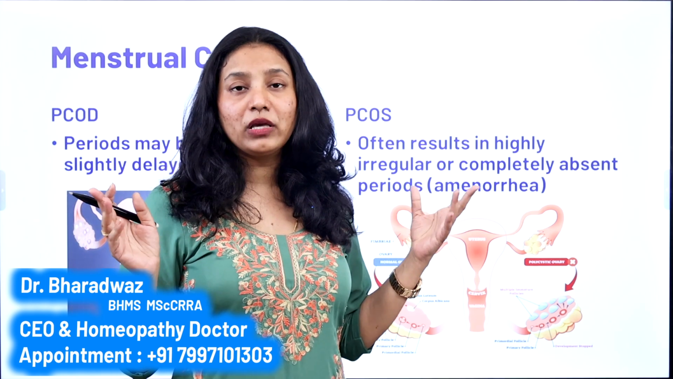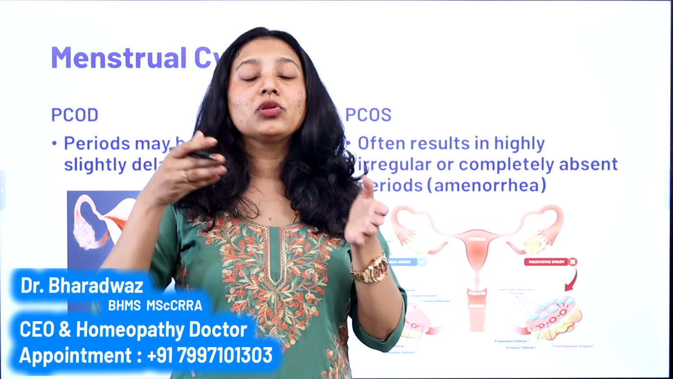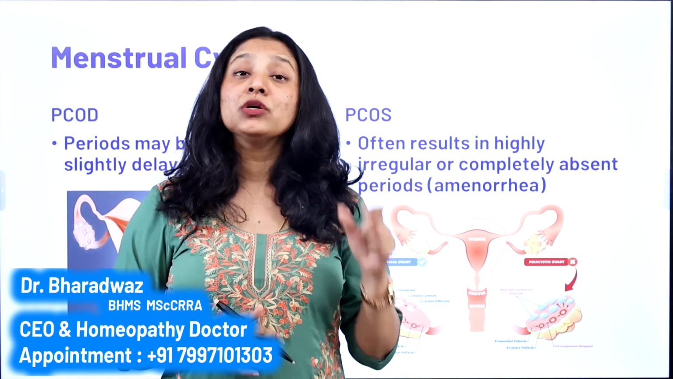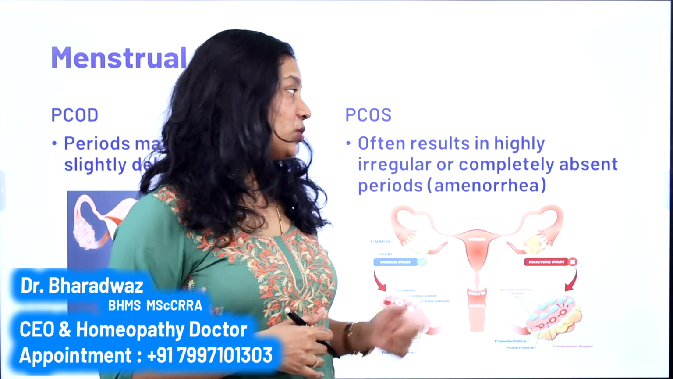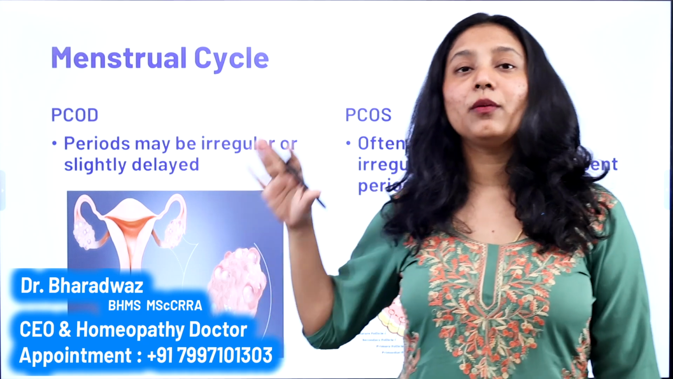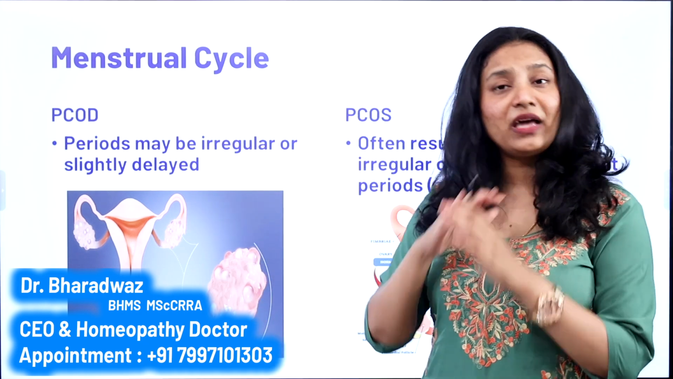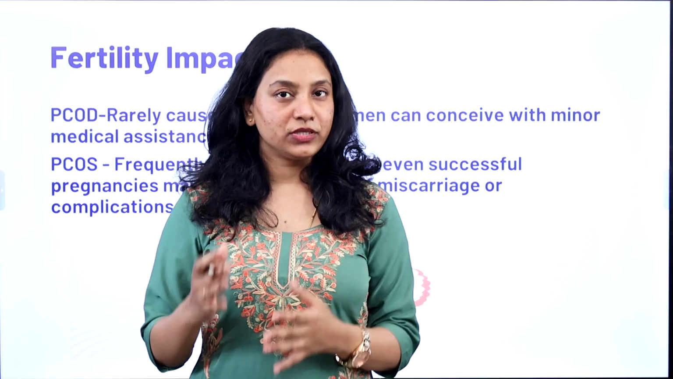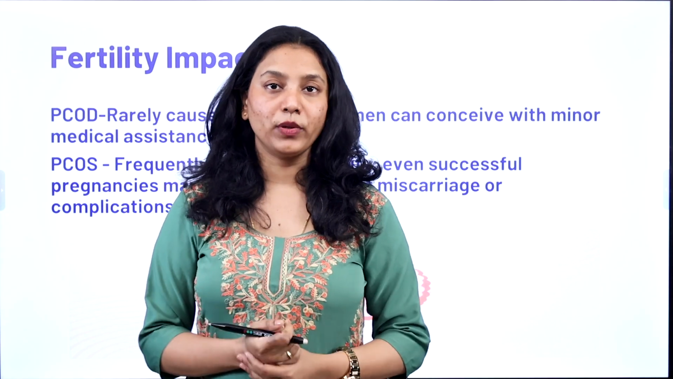Also, there is no sign of your period, and then it suddenly appears. So there is no regularity in that. That is called an irregular period. So that is characteristic of PCOS, right? So PCOD, although it is late, can be a little bit regular, but PCOS is very, very irregular in nature. Now let us see how PCOD and PCOS impact the fertility rate in women.